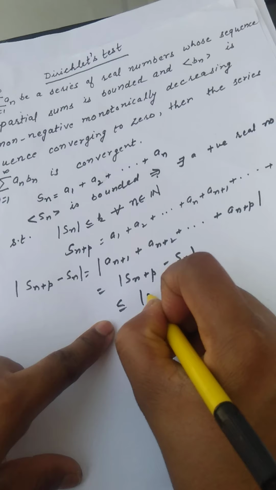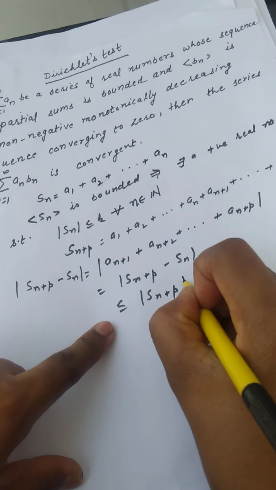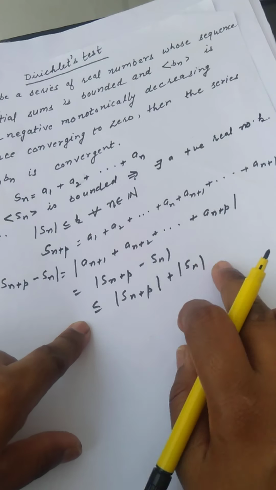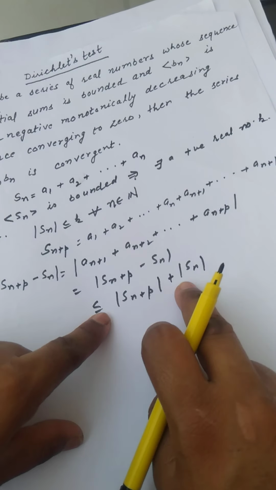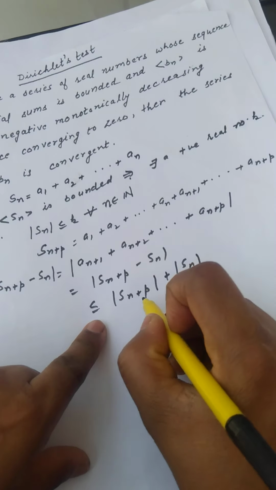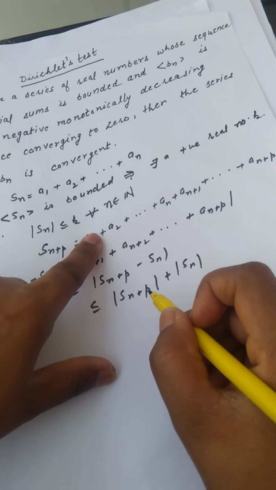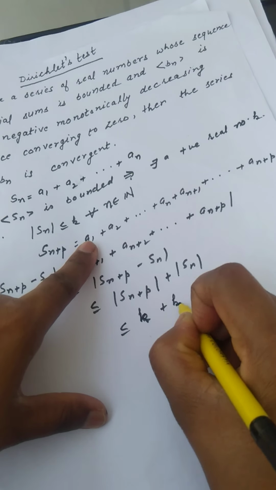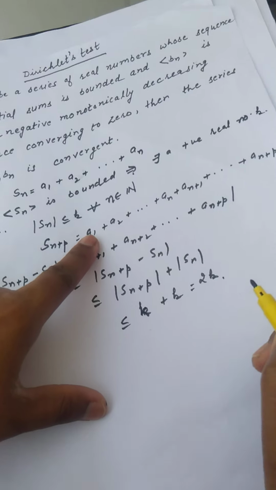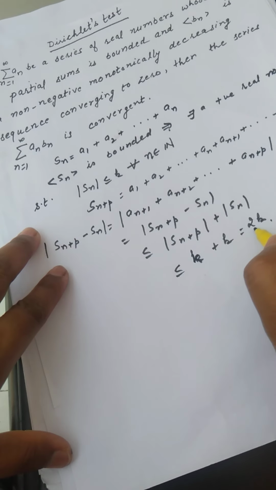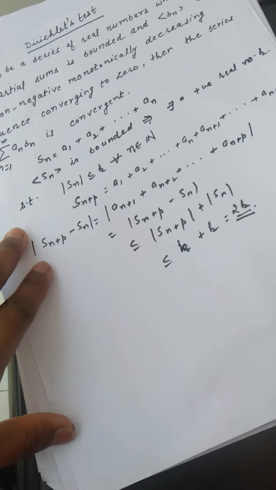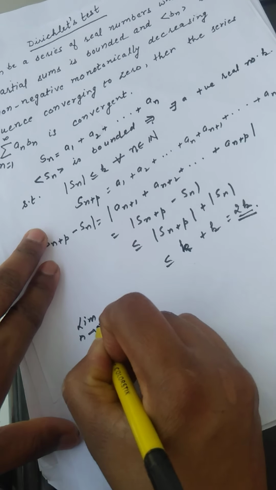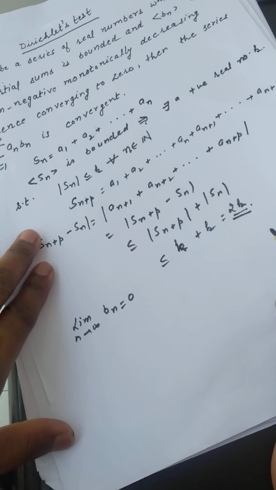What is this? This is S_(n+p) minus S_n, right? And this is always less than or equal to modulus of S_(n+p) plus modulus of S_n, because the modulus of the difference of two real numbers is always less than or equal to the sum of their corresponding moduli. And we know each is less than or equal to k for all n belonging to N. So this is less than or equal to k plus k, which is 2k. Now, 2k is a fixed positive real number. And we are given that the limit as n approaches infinity of b_n is equal to 0.